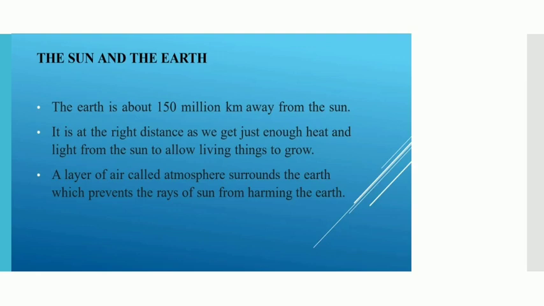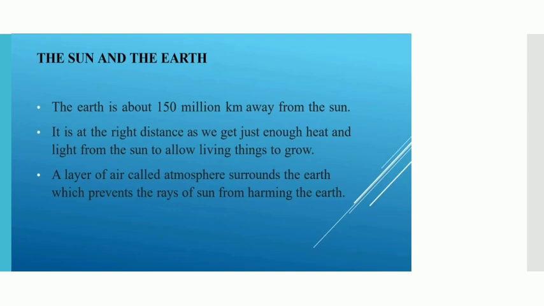The Sun and the Earth. The Earth is about 150 million kilometers away from the Sun. It is at the right distance, as we get just enough heat and light from the Sun to allow living things to grow. And the distance is one of the main reasons that life can grow on Earth and nowhere else in our solar system.